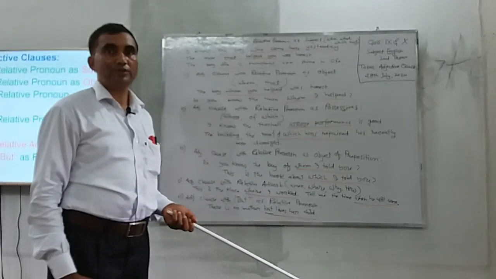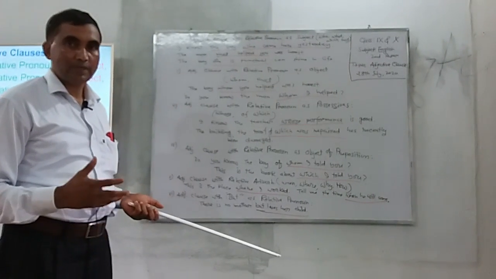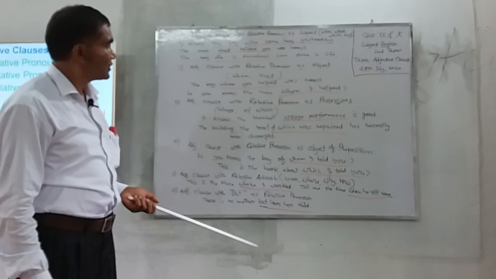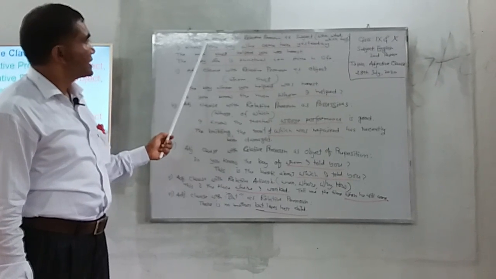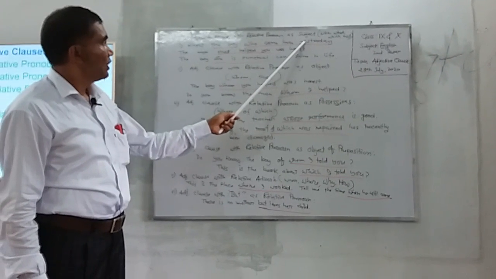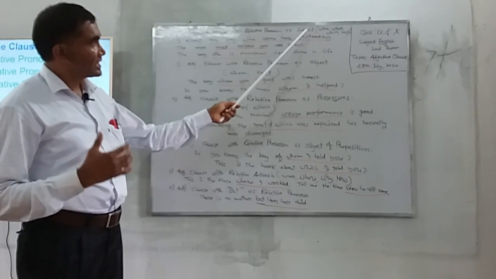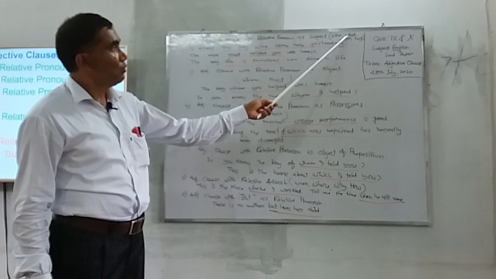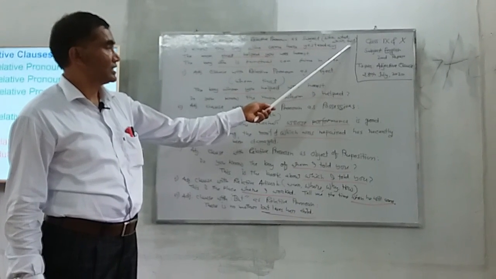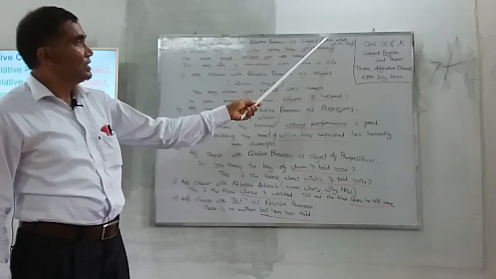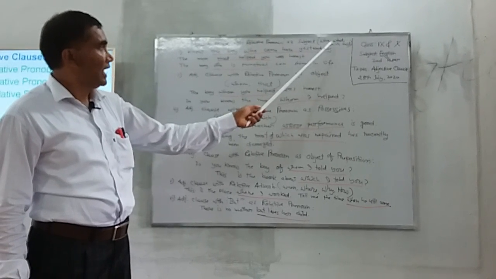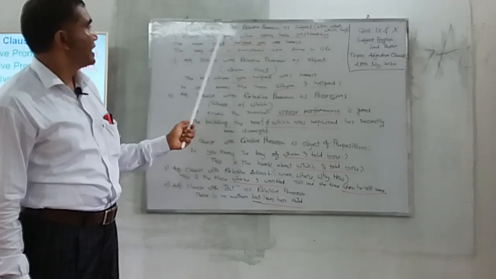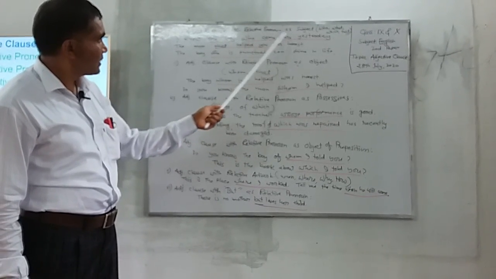Okay, my dear students, I have already showed you different types of adjective clause. Now I am going to discuss different forms of adjective clause. Adjective clause with relative pronoun as subject. This is when the relative pronoun stays in its subjective or nominative form, namely who, what, which, that. If any relative pronoun stays in any of these forms, and if it becomes the subject of the clause, then it will be an adjective clause with relative pronoun as subject.